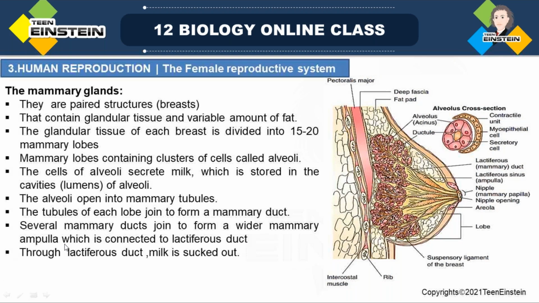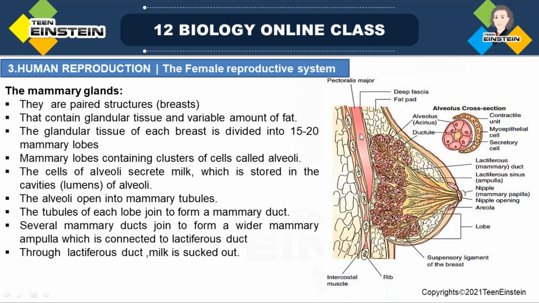So, breast or mammary glands are paired structures. They are also called the breast, and they contain glandular tissue, so many glands are present, and a variable amount of fat. You can see the presence of fat here. And the glandular tissue is divided into 15 to 20 mammary lobes.